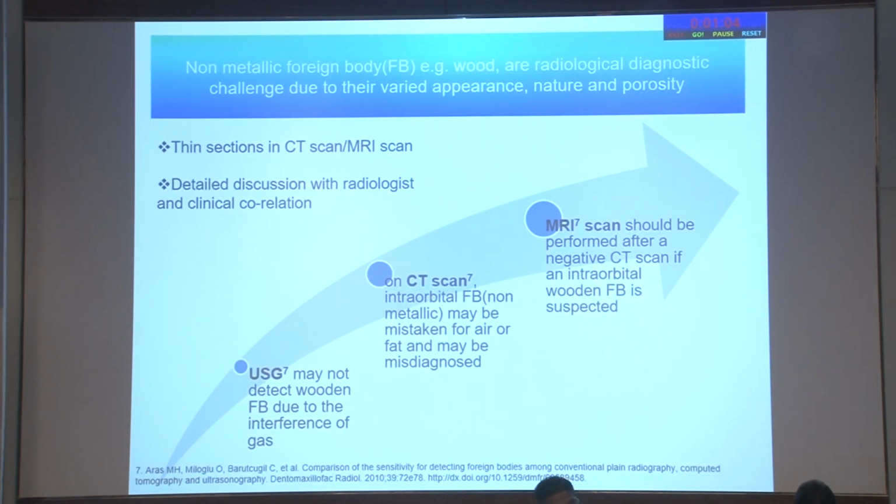Non-metallic foreign bodies are a radiologically diagnostic challenge due to their varied appearance, nature and porosity. In ultrasonography, sometimes a wooden foreign body cannot be detected due to interference. Even on CT scan, a non-metallic foreign body may be mistaken for air and fat and may be misdiagnosed. Sometimes we need to do an MRI scan after a negative CT scan to rule out any suspected wooden foreign body. The point is that we have to use thin-section CT scan and MRI, with radiological and clinical correlation, to rule out any non-metallic foreign body.